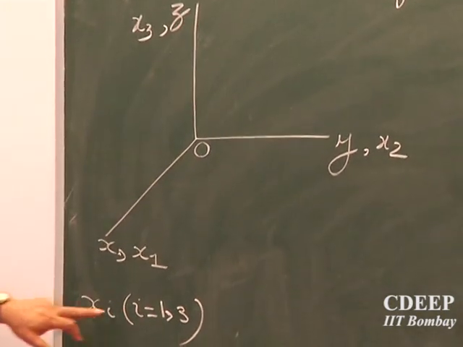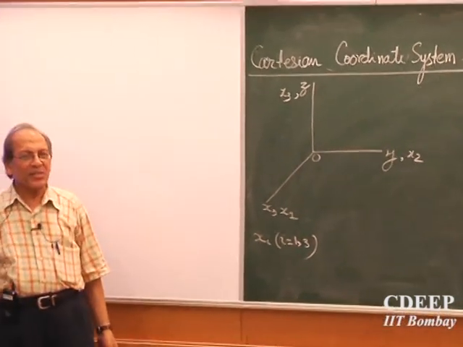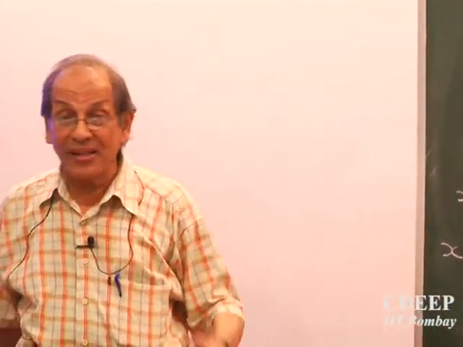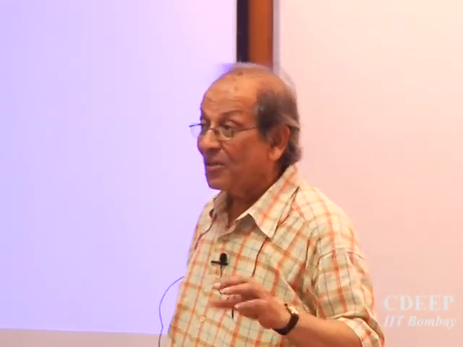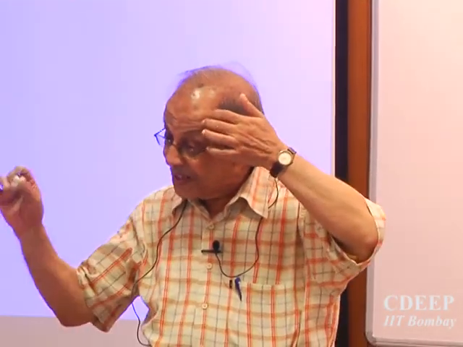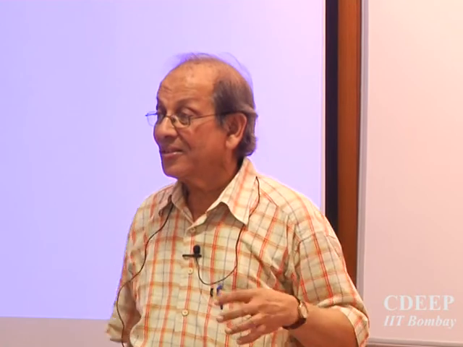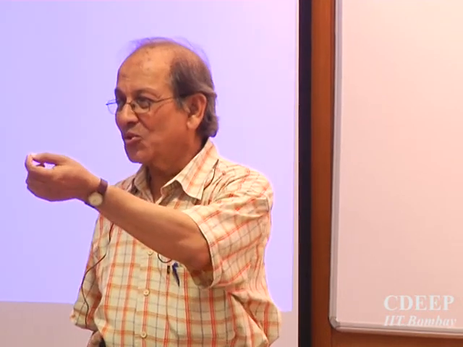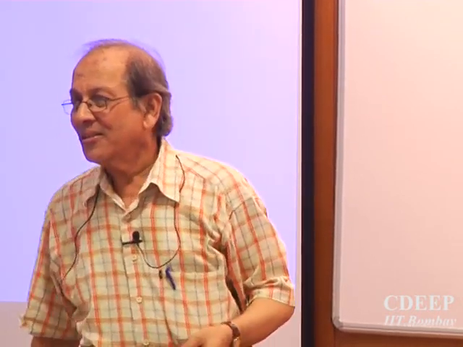I will simply write xi, where i takes 3 values. So while writing mathematical formulae, it is convenient to write x1, x2, x3. If you see such notation, don't get confused. It is just x1 is x, x2 is y, x3 is z.